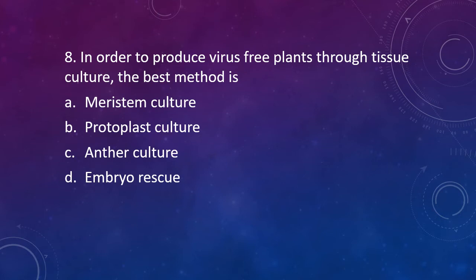Question number 8. In order to produce virus-free plant through tissue culture, the best method is meristem culture, protoplast culture, anther culture, or embryo rescue. The correct answer is option A, meristem culture. Why so? Because meristem is a continuously dividing tissue, so new cells keep being produced there, and these new cells are free of virus. So if you carry out a meristem culture, the plant thus produced would be virus-free.